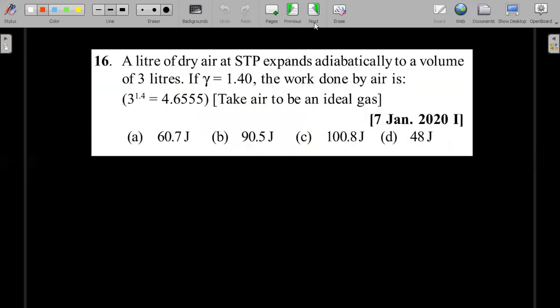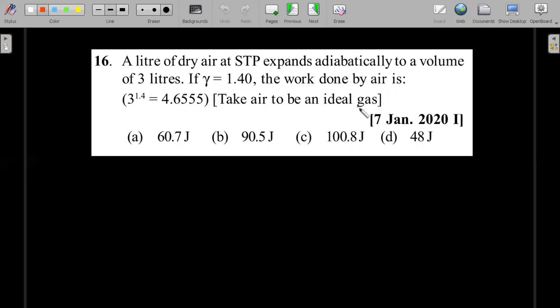So let's move forward. Next type of questions, right? Where they'll be discussing adiabatic work, isobaric work, etc. So work-based questions. Let's move forward quickly. A liter of dry air at STP expands adiabatically to a volume of 3 liters. If gamma is equal to 1.4, the work done by this air, if this fraction is given, is how much? Okay, so slightly calculation-based questions. So how do you calculate the work done?